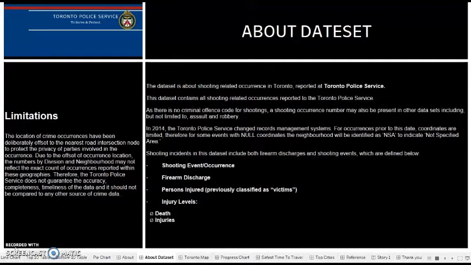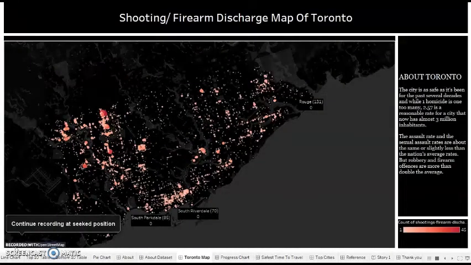Moving further to the chart, this is the geographical map of Toronto, showing the number of cases reported at the neighborhoods of Toronto. So, Toronto is considered as one of the safest cities in Canada. But over the past years, the homicide rate of Toronto is above the national average. The assault rates are slightly less than or the same as the nation's average rate, but the robbery and firearm offenses are more than double the average.